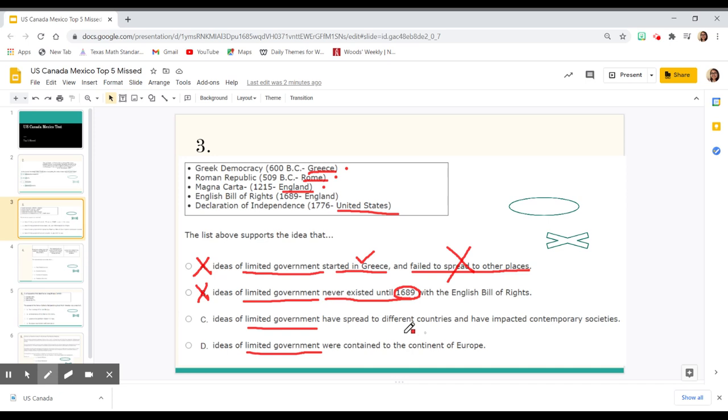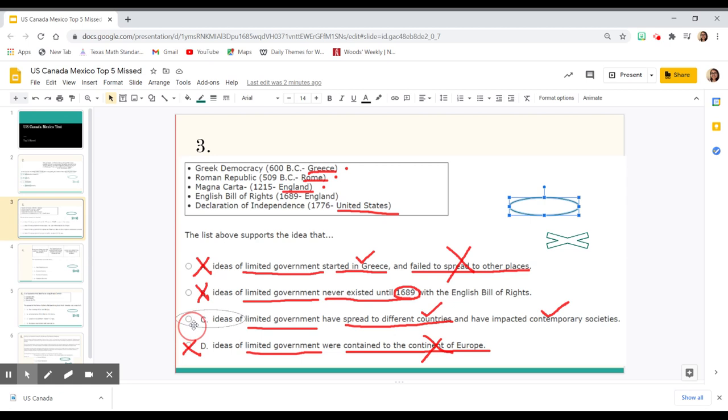When we look at C, it says spread to different countries. That's true because Greece, Rome, England, United States. And then ultimately, it impacted their societies. So those 2 things look like we've got a winner. But let's look at the last one. Contained the continent of Europe. That is false because the United States is not a part of Europe. So our only answer that matches is going to be answer choice C.